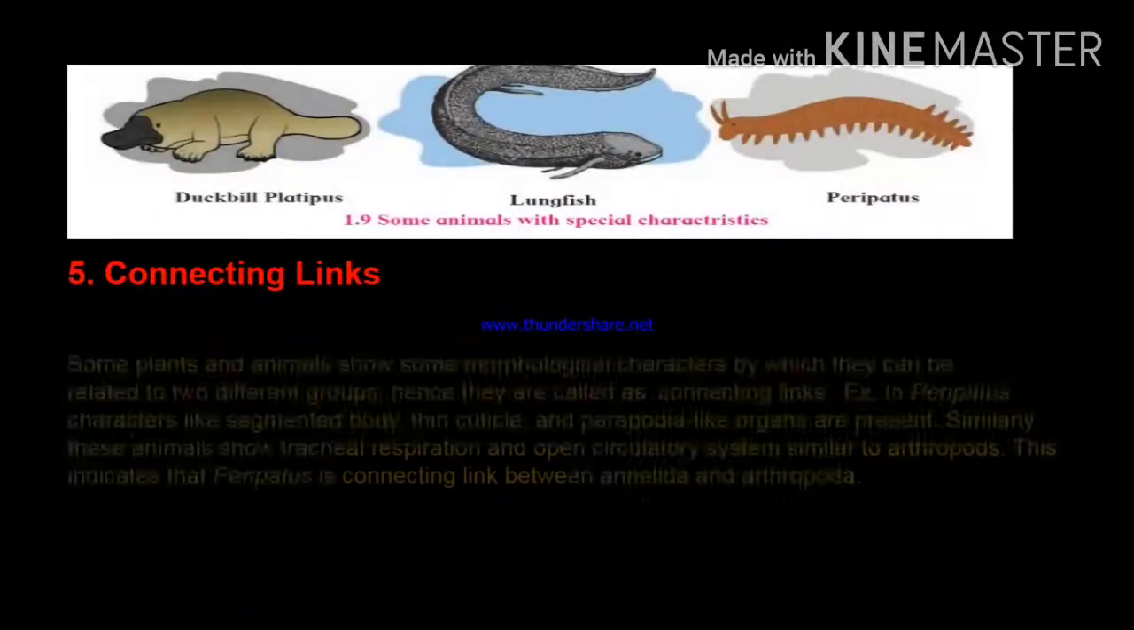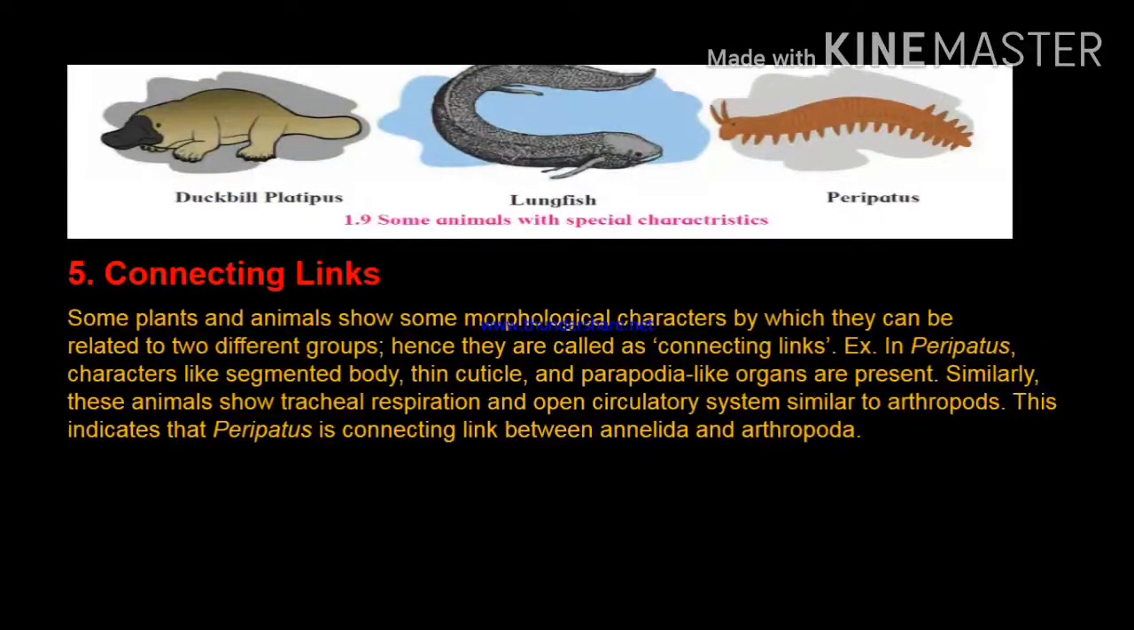Next evidence is connective link. Some plants and animals show some morphological characters by which they can be related to different groups. Hence they are called connective links. For example, Peripatus. Characters like segmented body, thin cuticle, and parapodia-like organs are present. Similarly, these animals show tracheal respiration and an open circulatory system similar to Arthropoda. This indicates that Peripatus is a connecting link between Annelida and Arthropoda.